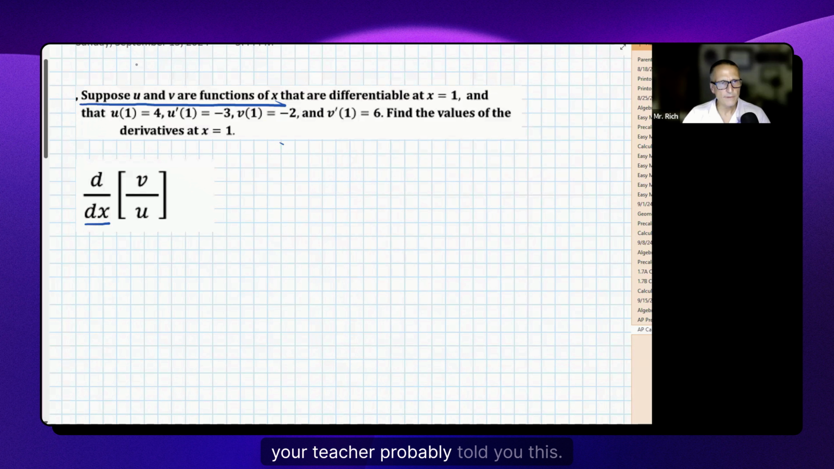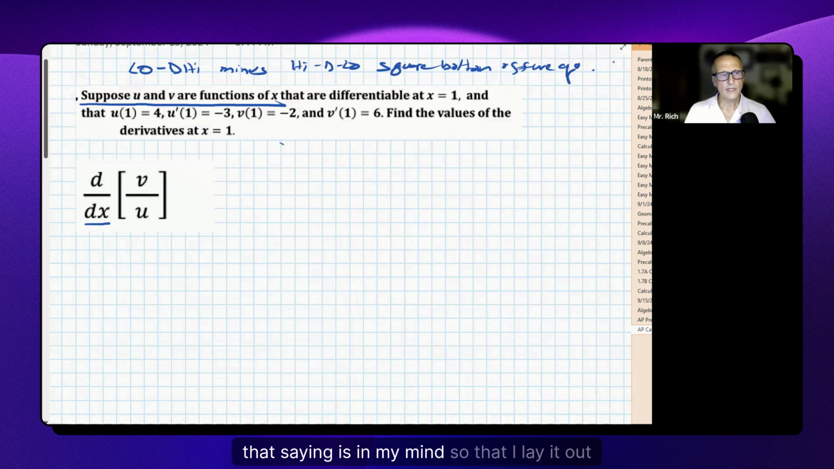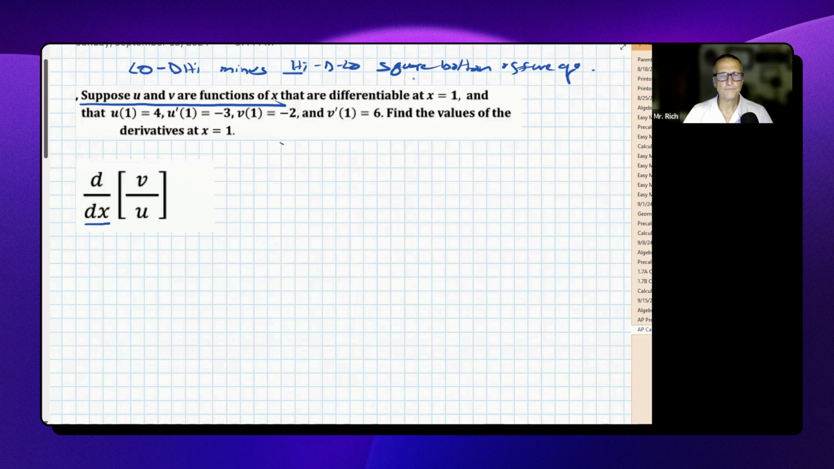And the saying is, your teacher's probably told you this. Most of you have heard it. It's called low d high minus, that's not really part of the jingle, but that's part of the formula. Low d high minus high d low. And here's the rhyme part, square the bottom, off we go. Every time I use the quotient rule, that saying is in my mind so that I lay it out exactly correct. So low means the bottom, d high, obviously the derivative of the upper, minus the upper part, the numerator, times the derivative of the lower. And then on the bottom, I put the square of the bottom.